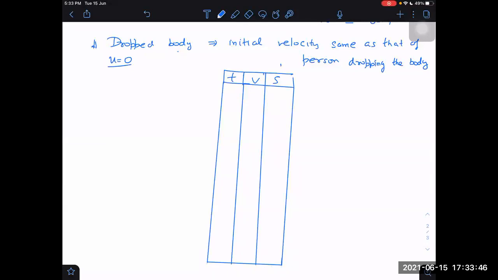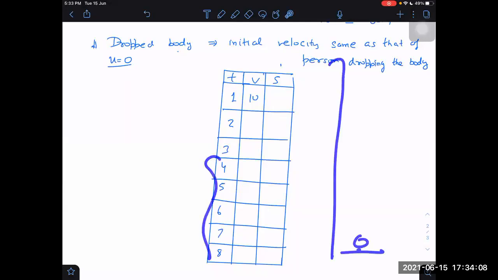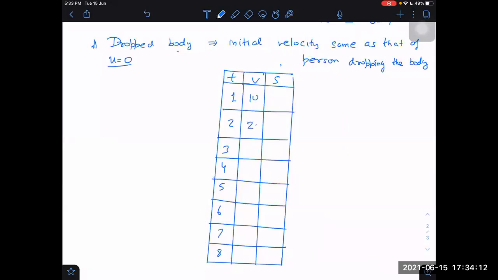What will be the velocity after 1 second? 10 meters per second. Velocity after 2 seconds, 3 seconds, 4 seconds, 5 seconds, 6 seconds, and so on up to 8. Let us say it was a very long tower so that it does not strike the ground in between. It is just falling freely under gravity. Then I can simply say, like the table of 10: 10 2s are 20, 10 3s are 30, 10 4s are 40, 10 5s are 50, 10 6s are 60, 10 7s are 70, 10 8s are 80.